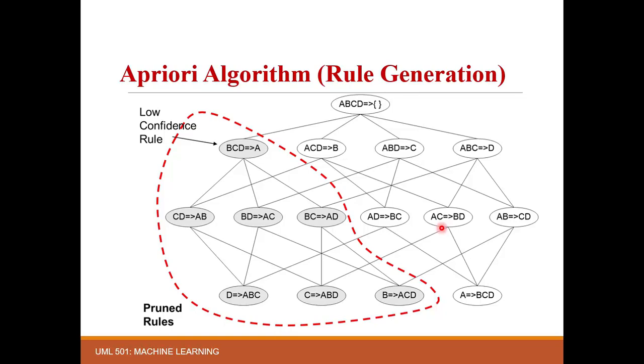We know that ABCD is the frequent item set. According to the steps, first of all, we take one element in the consequent. Let's suppose A is the single-element consequent, then B, C, and D, one by one. After that, we calculate the confidence of all these rules, and we find that the confidence of BCD implies A is less than the minimum conf.